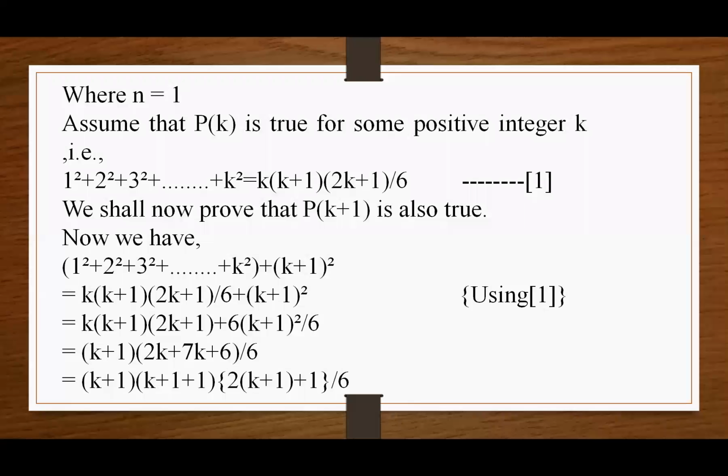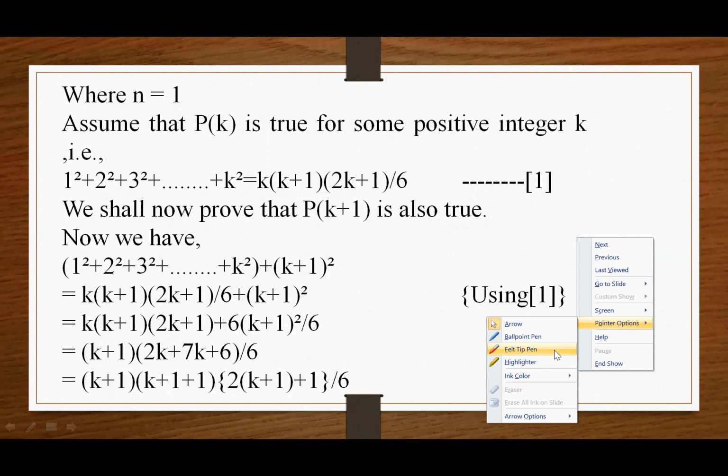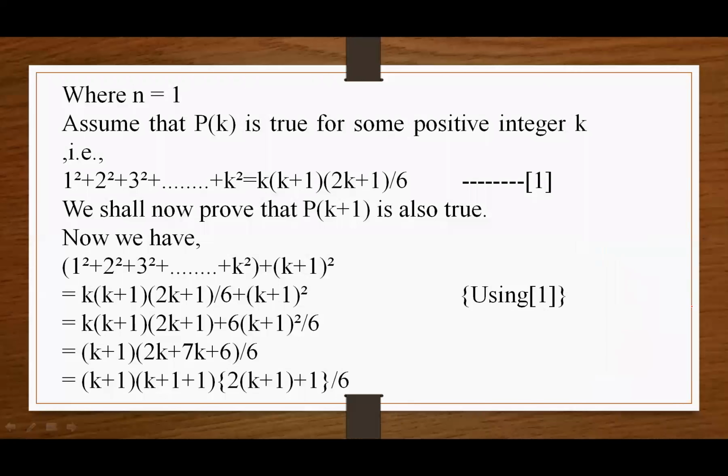Now we have 1 square plus 2 square plus 3 square up to k square plus k plus 1 whole square. Then the value of this equation is k into k plus 1 into k plus 1 plus 1 into 2 into k plus 1 plus 1 divided by 6.